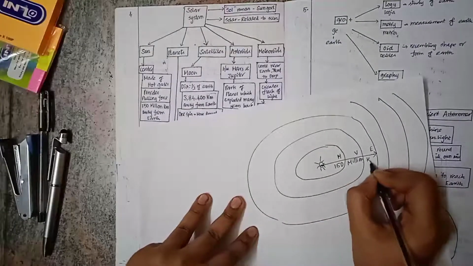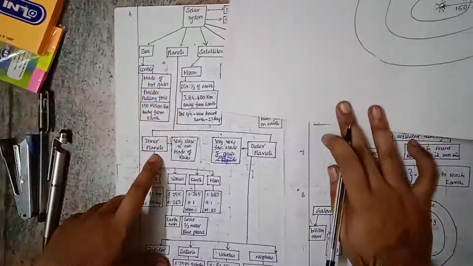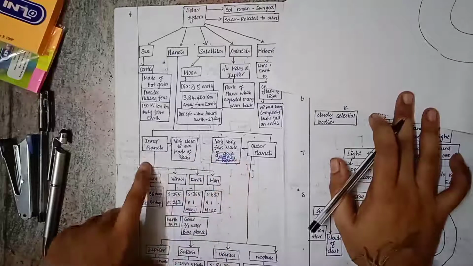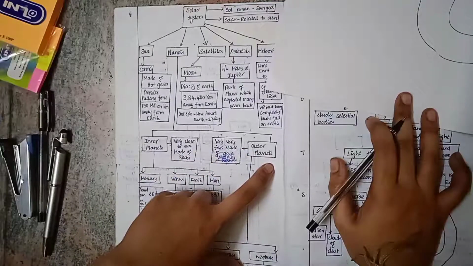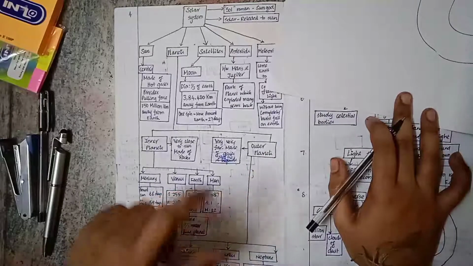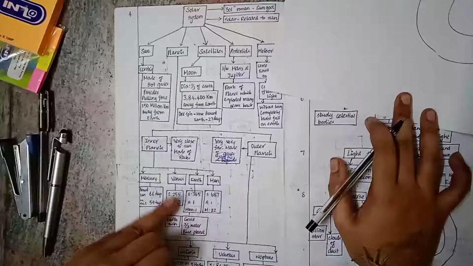150 million kilometers away from the Earth. Then we have planets. Those planets can be divided into inner planets as well as outer planets. Inner planets are the planets which are very close to the sun, and they are made up of rocks, whereas outer planets are the planets that are very far from the sun, and they are made up of gases and liquids.